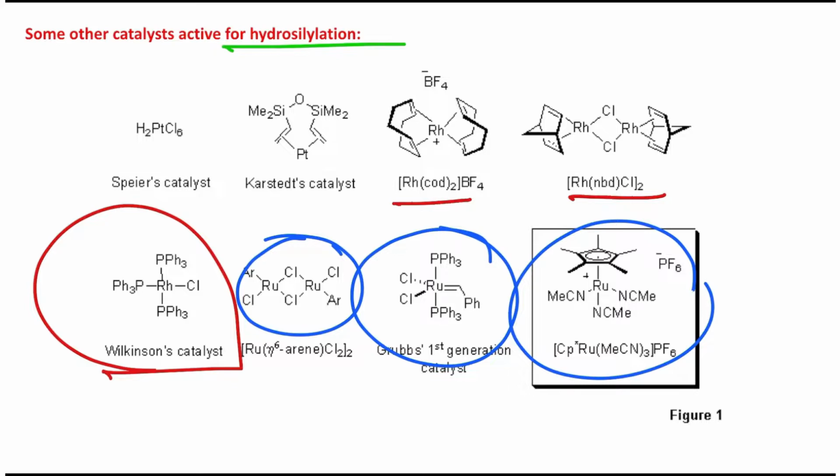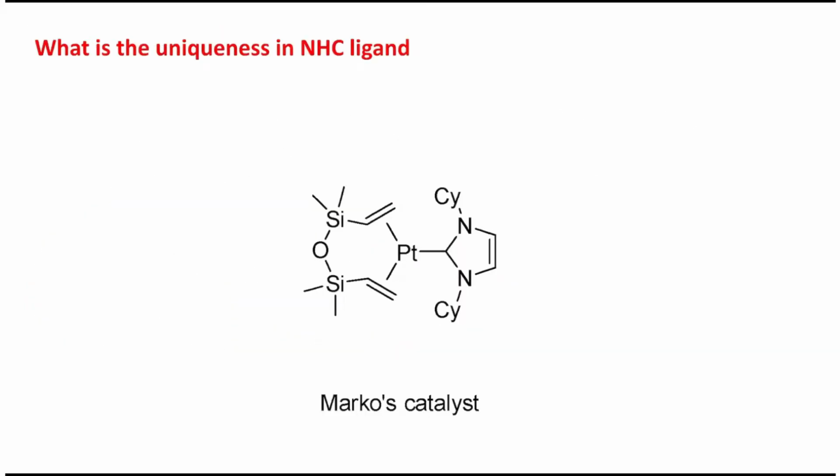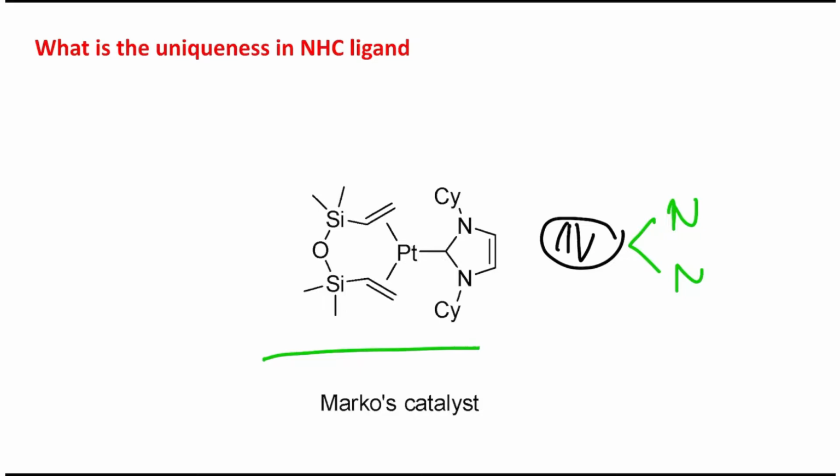They are capable. Now let's come back to the topic, that is Marko's catalyst. Why is this important? Remember, students, N-heterocyclic carbenes are singlet carbenes, meaning the lone pair of electrons is in an sp2 hybridized orbital, and they also have a vacant p orbital. So they can donate to the metal center via the sp2 hybridized orbital, and they can accept excess electron density from the metal center by the vacant p orbital.